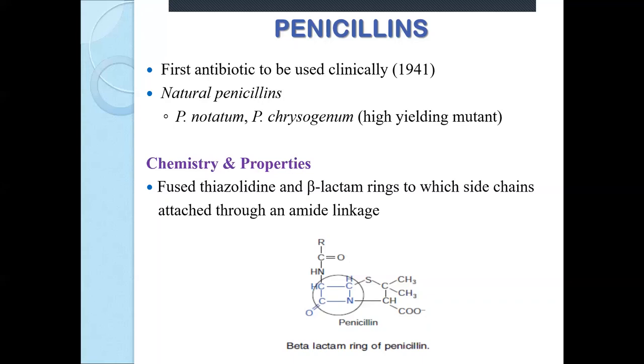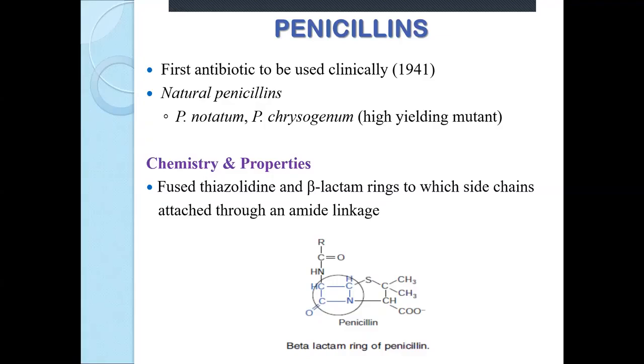Naturally, earlier it was obtained from P. notatum. Also it is obtained from Penicillium chrysogenum. Nowadays, since Penicillium chrysogenum is responsible for high yield of penicillin, the current source of penicillin is Penicillium chrysogenum, not Penicillium notatum. Now these penicillins, as we have seen, come under beta-lactam antibiotics.